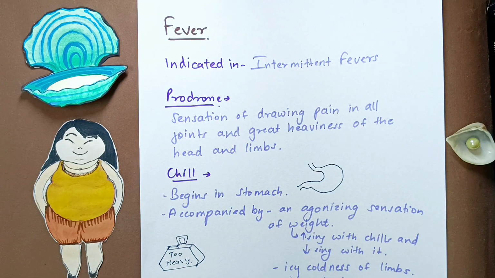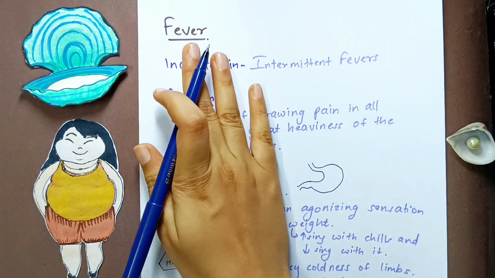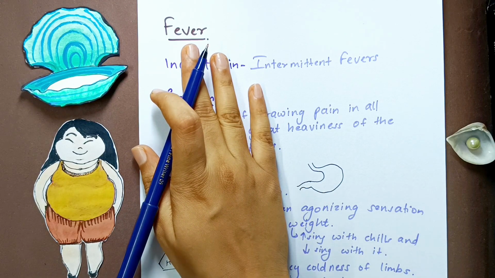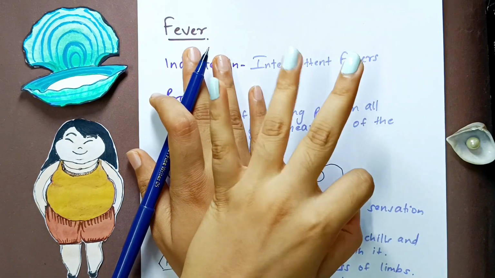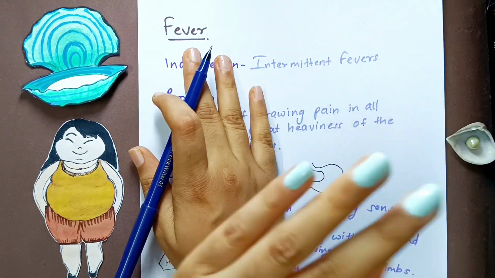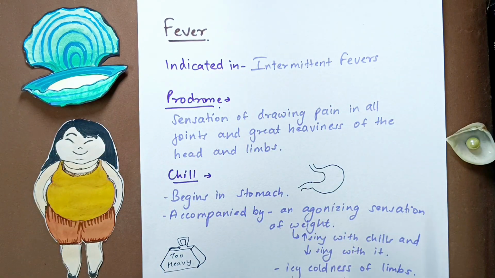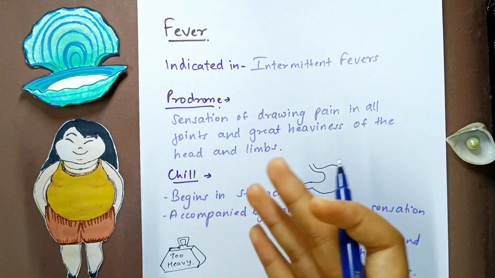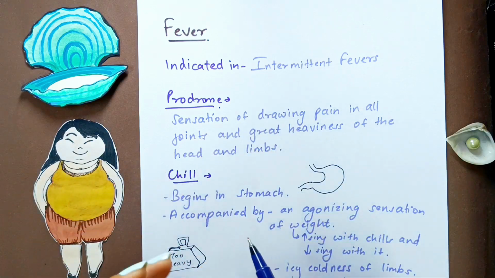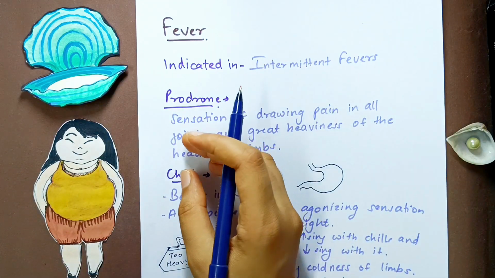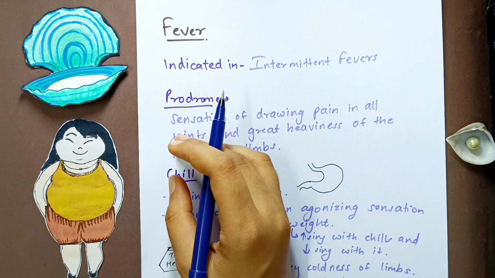So in intermittent fever, there's a prodrome stage. So what is the prodrome stage? Fever normally has, though not every remedy will have all the three stages, heat, chill and sweat stage, right? Heat, chill and sweat stage. You should remember this. And what is prodrome? It is something which happens before your actual fever starts, that is, before these three stages start. So before these three stages, what happens is what comes under the prodrome. Sometimes you feel that now fever is going to come. You feel that already. So that is a symptom of your prodrome.